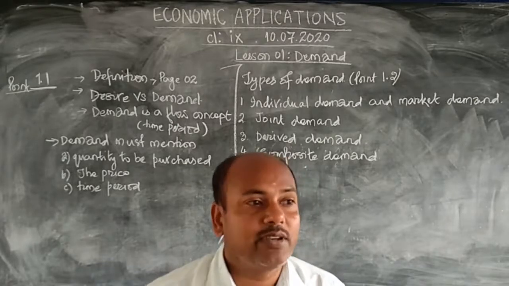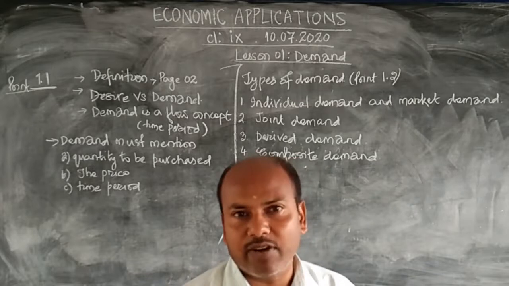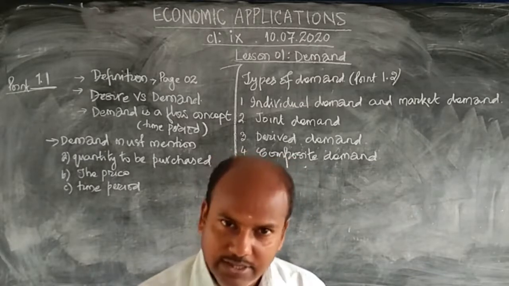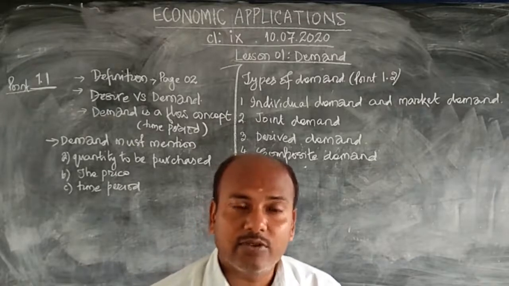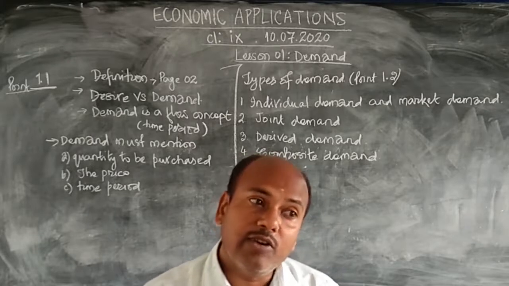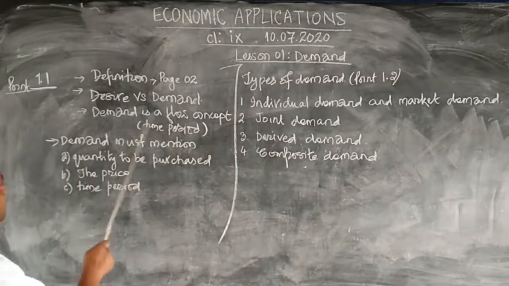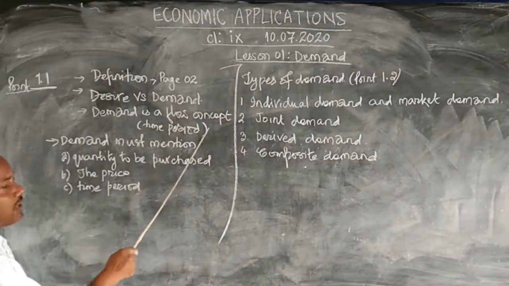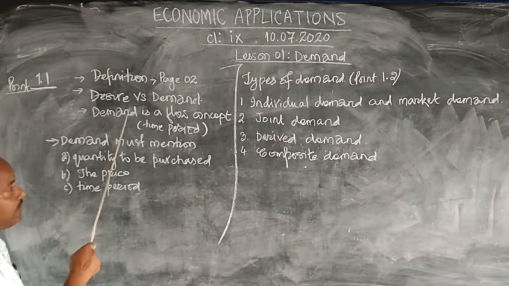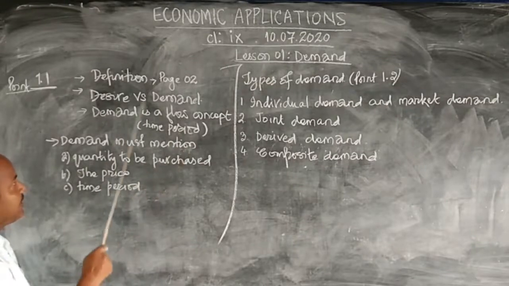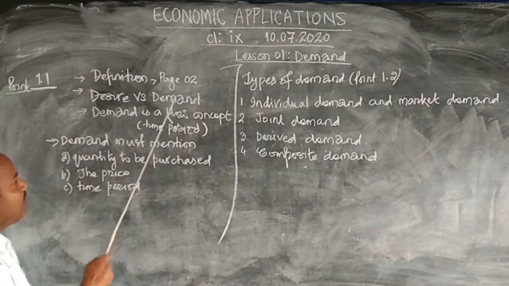But if you say I have a habit of drinking a glass of milk every day, then you are creating a demand, because a glass of milk I can buy money wise, and the time period you are mentioning, every day, quantity you are mentioning, a glass of milk. So that's a demand also. And since your demand is not complete without the time, it is said that demand is a flow concept. That means without the mention of time, demand is incomplete. If you don't mention the time period, then your demand is not a demand. So demand is a flow concept.